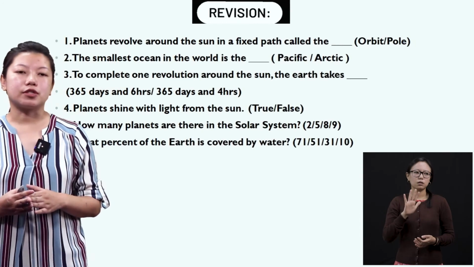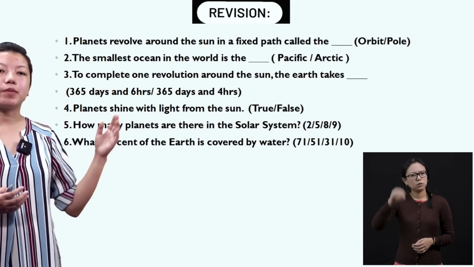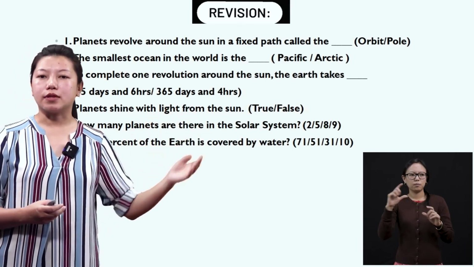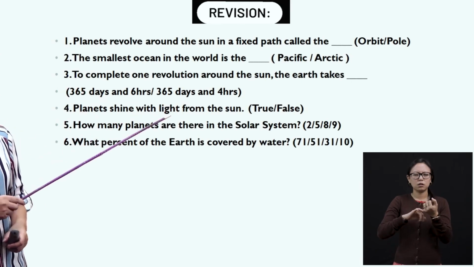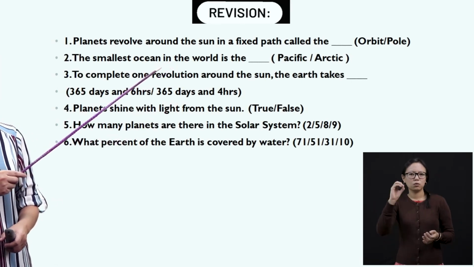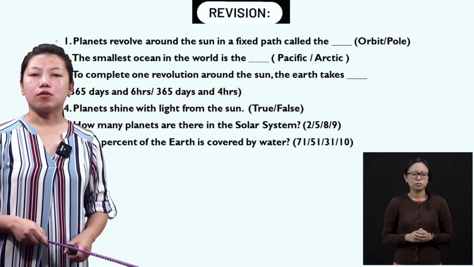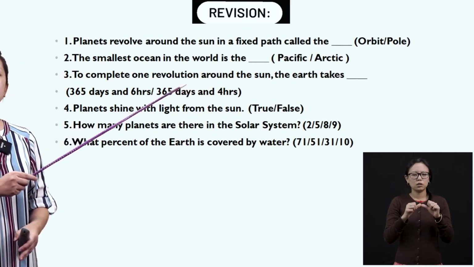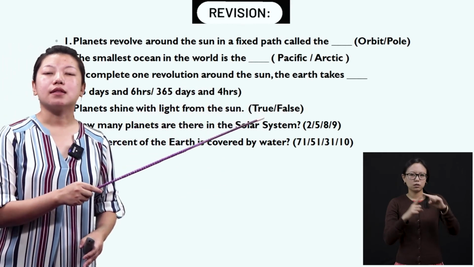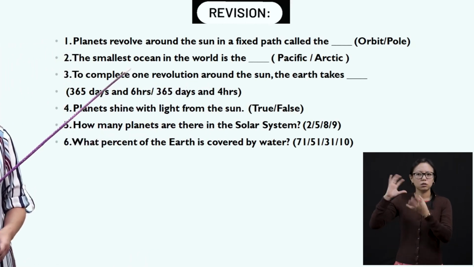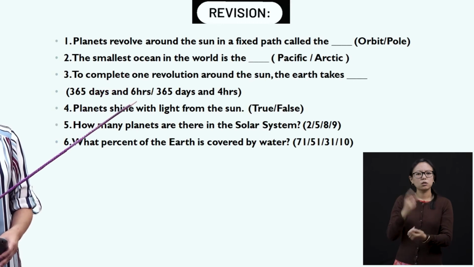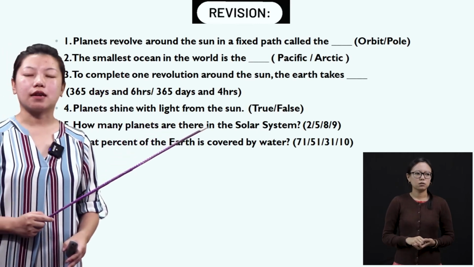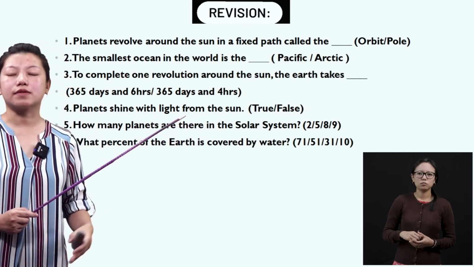Now let's have some revision. Let's ask ourselves, okay, number 1, planets revolve around the sun in a fixed path called the answer is orbit. Next, number 2, the smallest ocean in the world is the Arctic Ocean, which I will explain to you in the second part of the lesson. Number 3, to complete one revolution around the sun, the Earth takes, the answer is 365 and 6 hours. Okay. Number 4, the planets shine with light from the sun, and the answer is true. It is the sun that gives out the light.